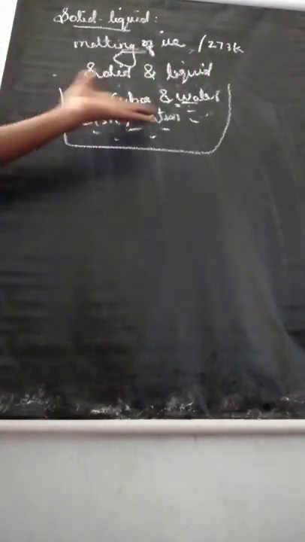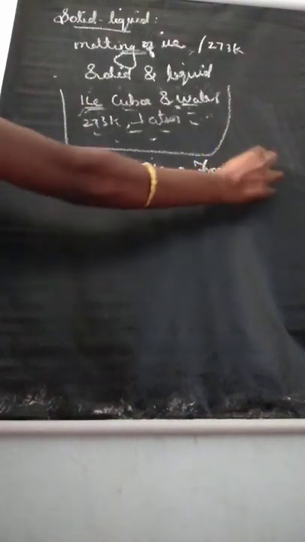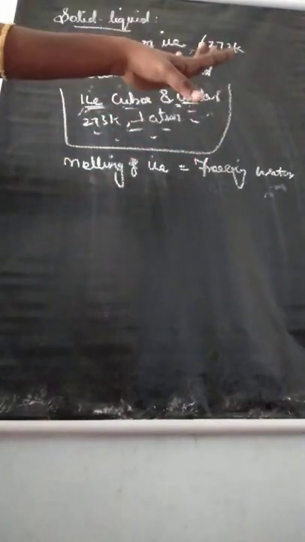So at equilibrium we can write one formula. Rate of melting of ice is equal to rate of freezing of water.